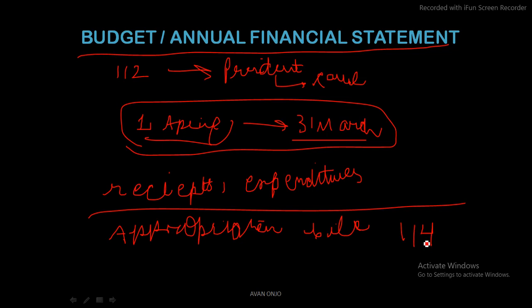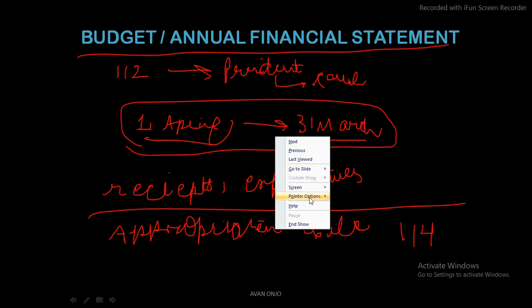Now what does this mean? Let me explain. In the appropriation bill, there are many ministries, right? All of the ministries are going to demand grants from the government. Ministries and departments, all of them, give their estimations of the amount of grants they would need.